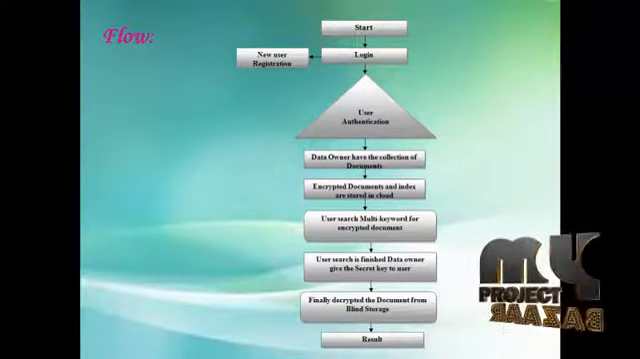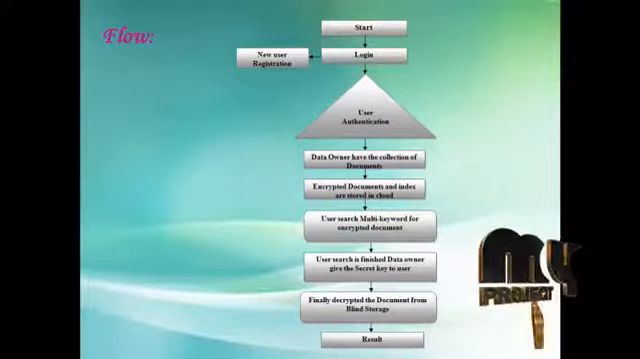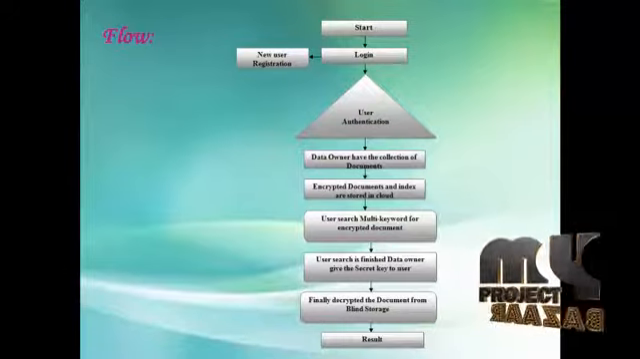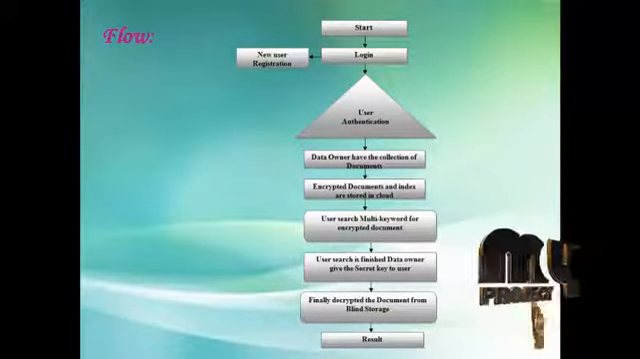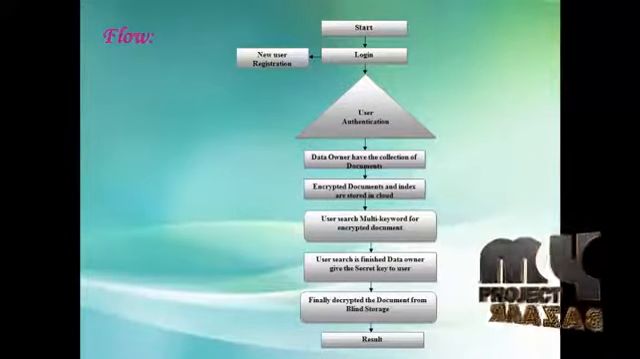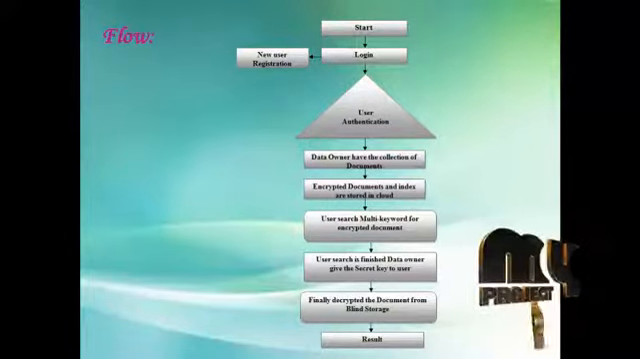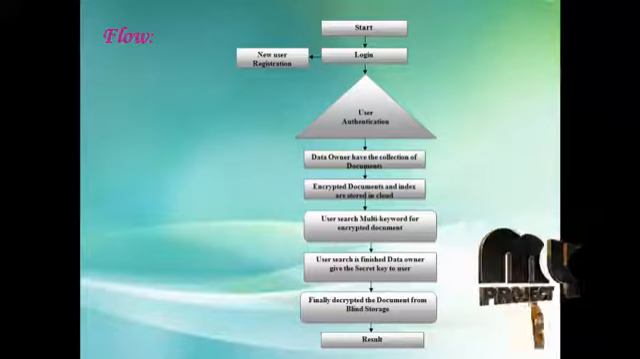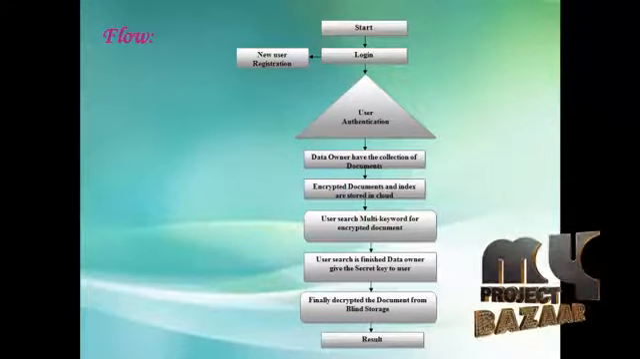Process: login as the admin, user authentication is verified, and the data owner has the collection of documents and the encrypted documents stored in the cloud. The user searches multiple keywords to get the encrypted document. When the user search is finished, the data owner gives the secret key to the user. Finally, the document is decrypted from the blind storage.